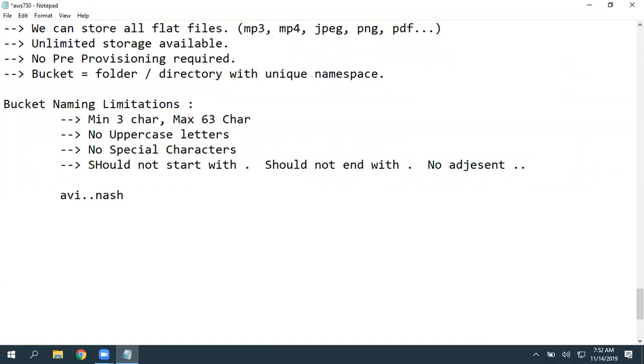Simple. You know DNS naming standards? So like domains. Have you ever seen a domain with uppercase letters or with special characters? Hyphen and dot are applicable, but any other special characters, no. And have you ever seen a domain name start with a dot or end with a dot and double dots? No adjacent dots. So basically this bucket name must comply with DNS naming standards. In simple terms.